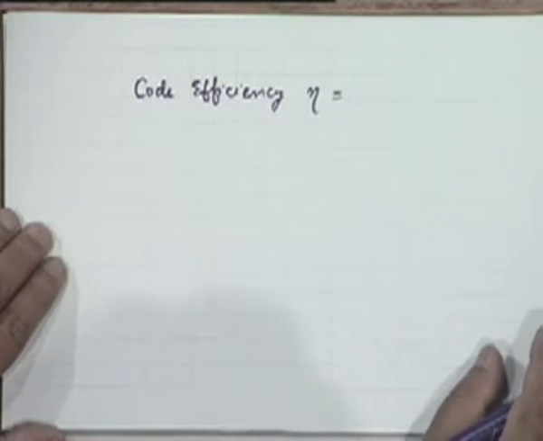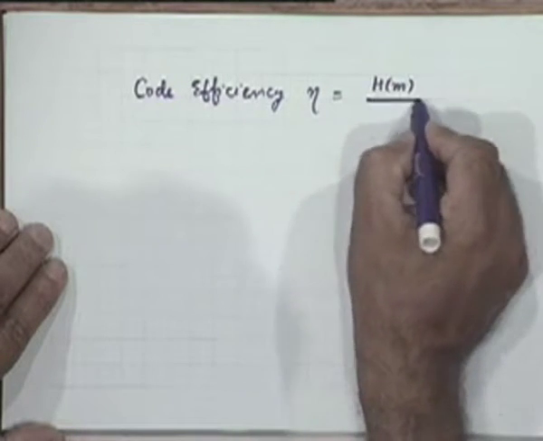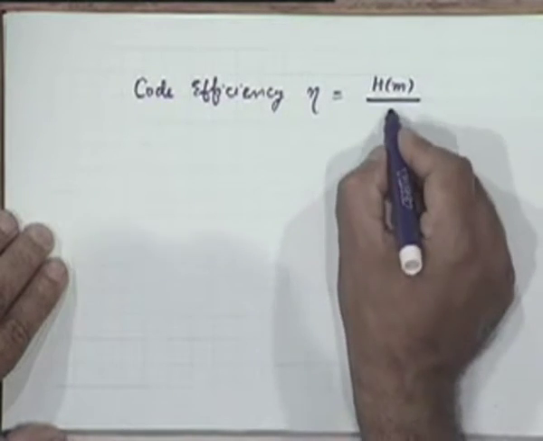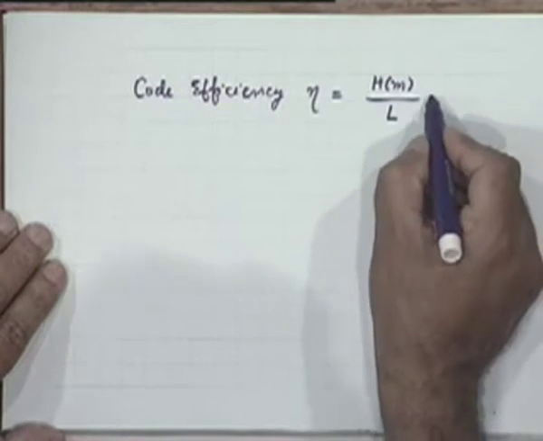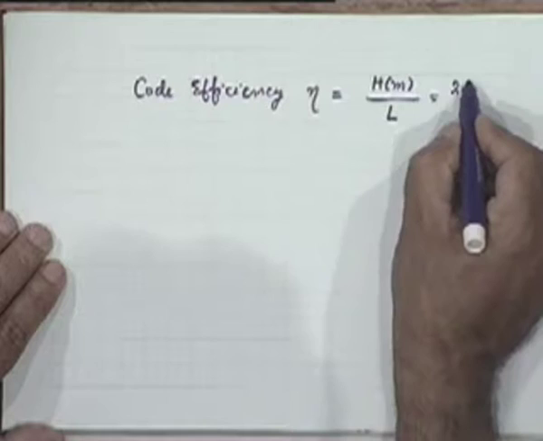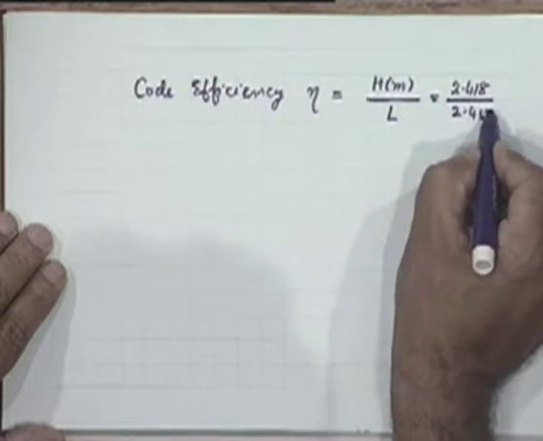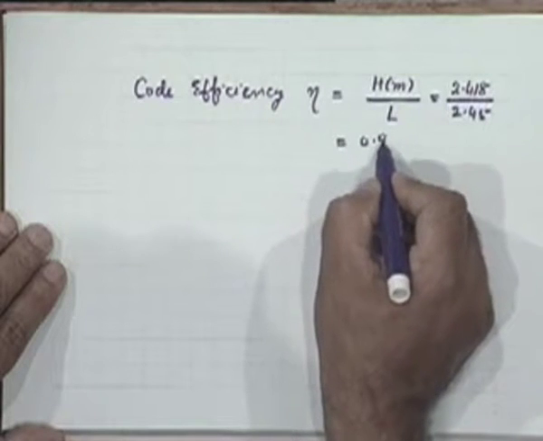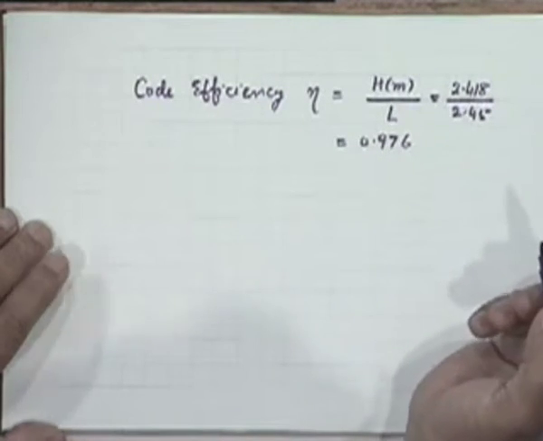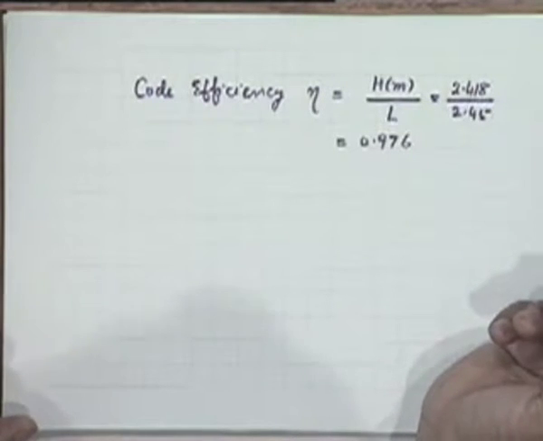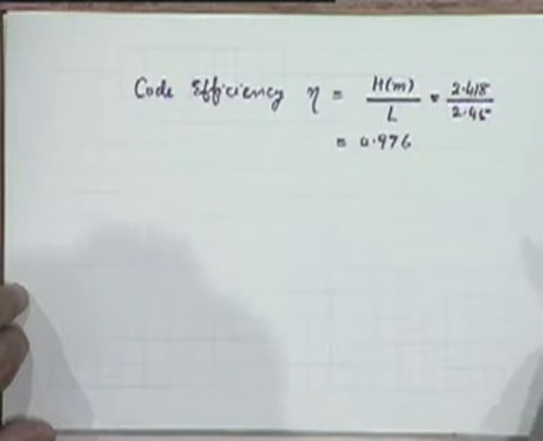Usually denoted by the symbol eta, it's a ratio of the entropy of the source to the average length of the code that you have finally got. And for this particular case, this will be 2.418 upon 2.45, which is of the order of 0.97 or so, right? That is 97.6% efficiency. Obviously the maximum value of efficiency is unity, or 100%.